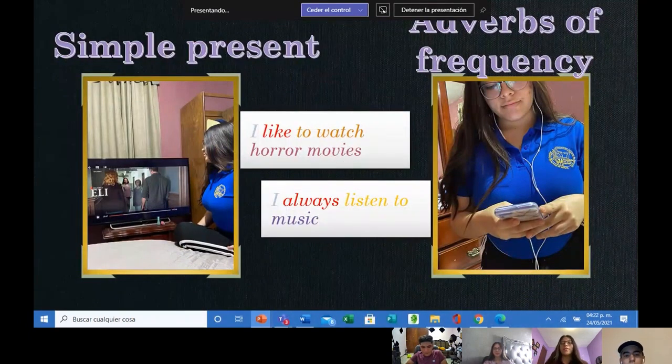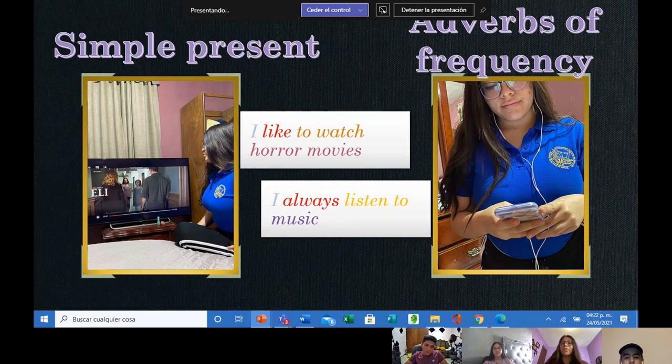Okay, present simple. Use it to talk about everyday actions. Its grammar instruction is noun plus verb. For example, I like to watch horror movies. Now, adverbs of frequency. Use it to describe how often something happens. Its grammar instruction is subject plus adverb of frequency plus main verb plus complement. For example, I always listen to music.